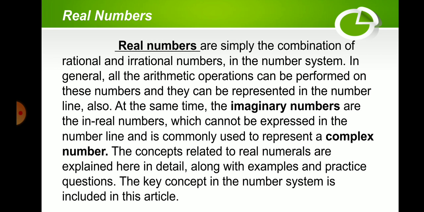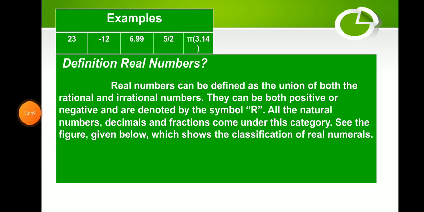Also, at the same time, imaginary numbers are not real numbers, which can be expressed on the number line and is commonly used to represent complex numbers. The concepts related to real numbers are explained here in detail along with examples and practice questions. The key concepts in the number system are included in this article. So here are examples: 23, negative 12, 6.99, 5 over 2, pi, 3.14.